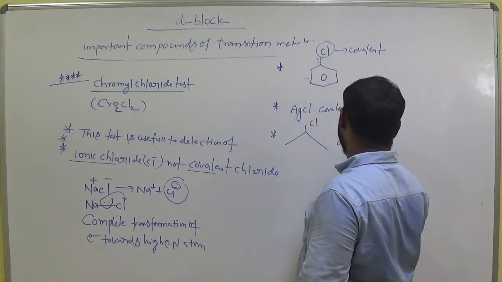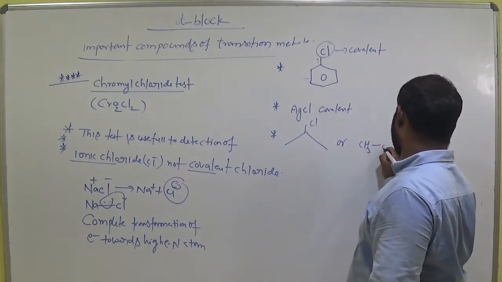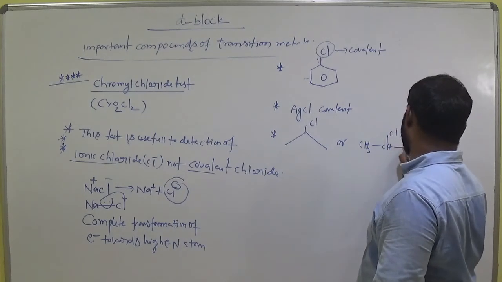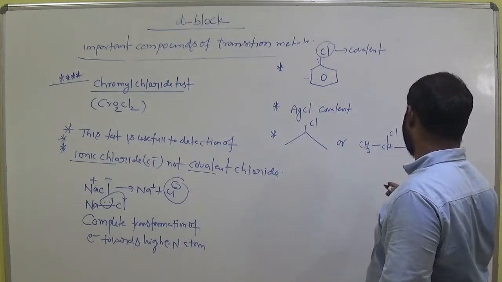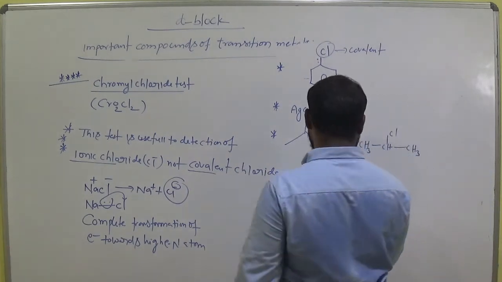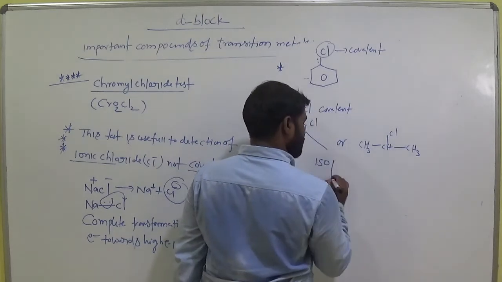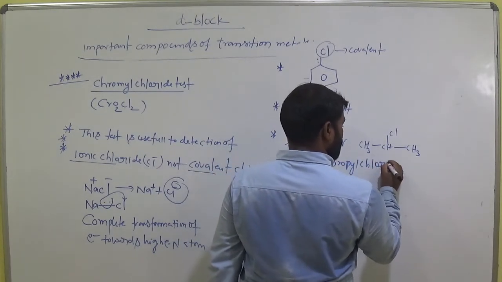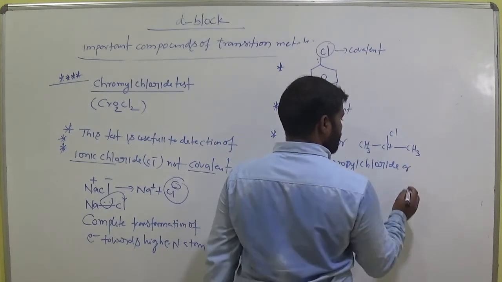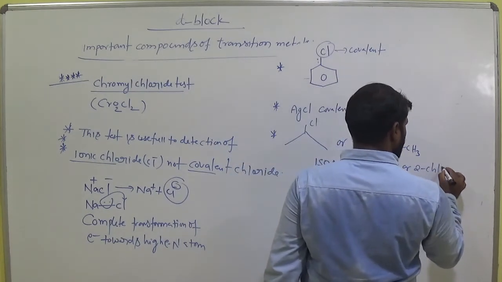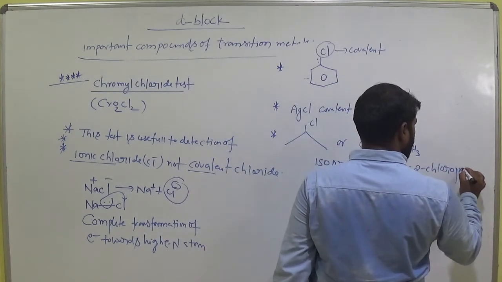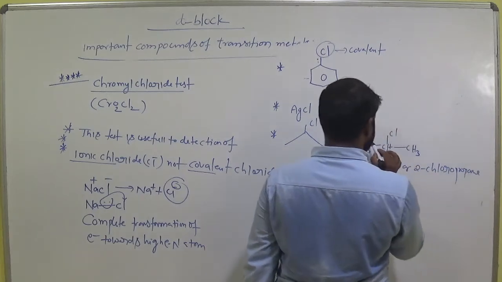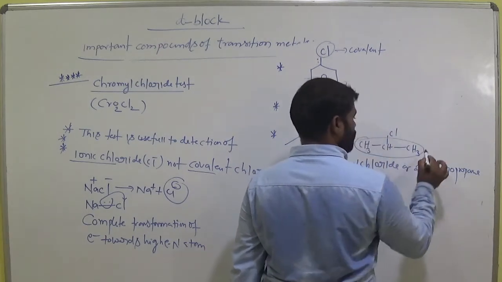we can also represent this CH3 bond, CH bond, Cl bond, CH3. This is called isopropyl chloride. Common name is isopropyl chloride or 2-chloropropane according to IUPAC. This group is called as isopropyl group.